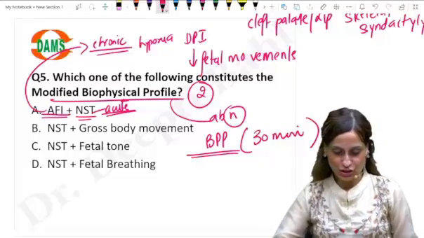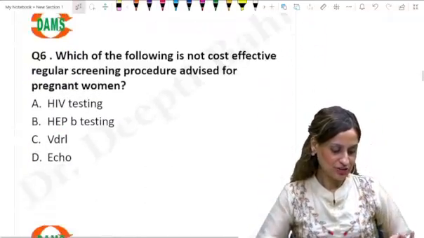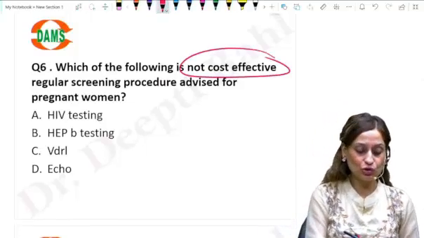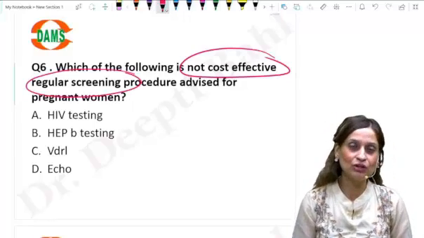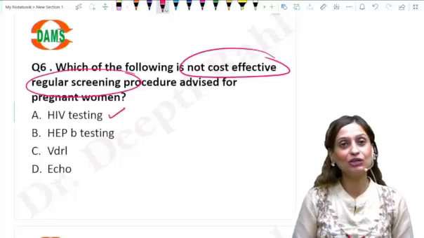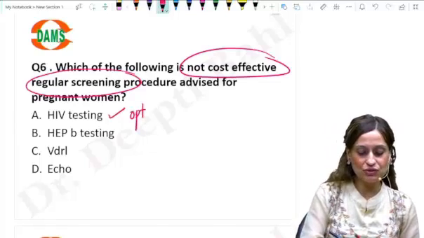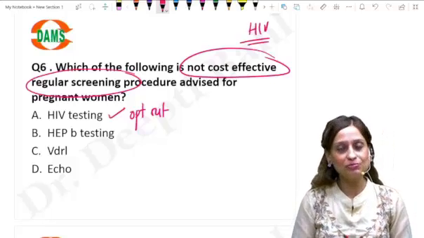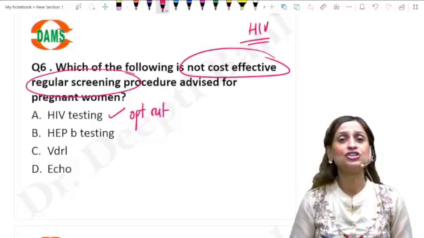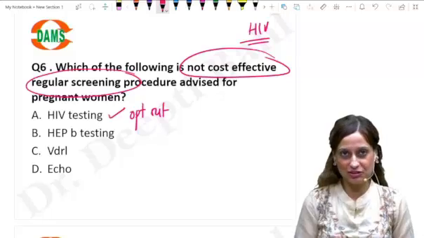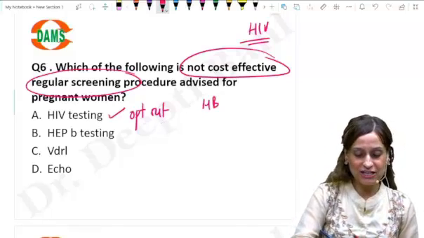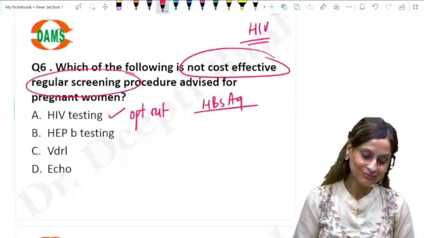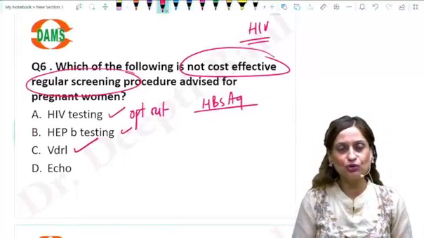Okay, let's go to the next question. Which of the following is not cost effective for routine screening in pregnant women? So do we do HIV testing routinely? Yes. And what is the method we use? We call it opt-out testing, which means we will prescribe an HIV test to all pregnant women at their first antenatal visit. She may get it done, she may not get it done, but we have to prescribe. Similarly, do we look for HBsAg? Yes, so HBsAg screening is also done. Do we do a VDRL? Yes, which you know is for syphilis.